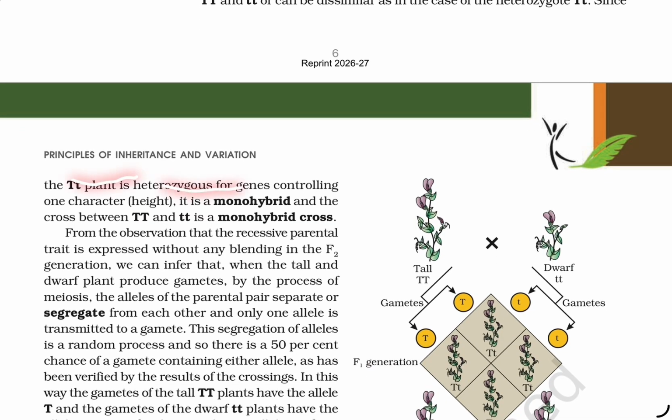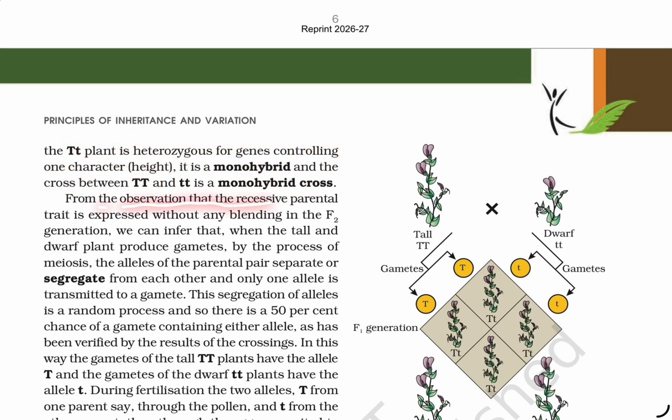Since the capital T small t plant is heterozygous for the gene controlling one character, height, it is a monohybrid, and the cross between capital T small t plants is a monohybrid cross.